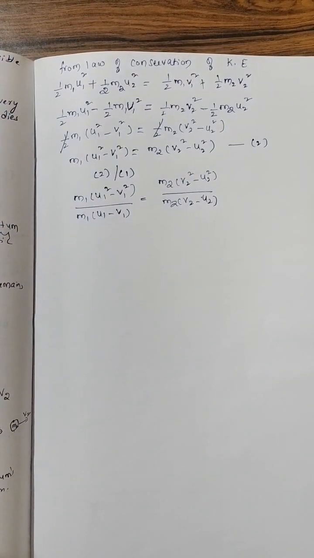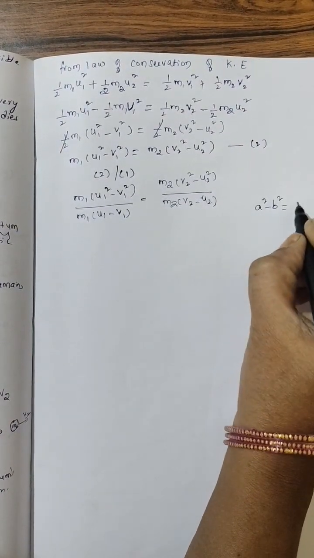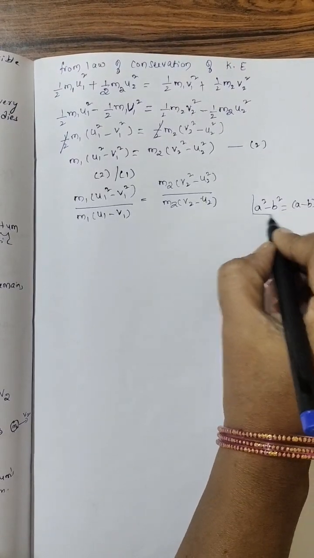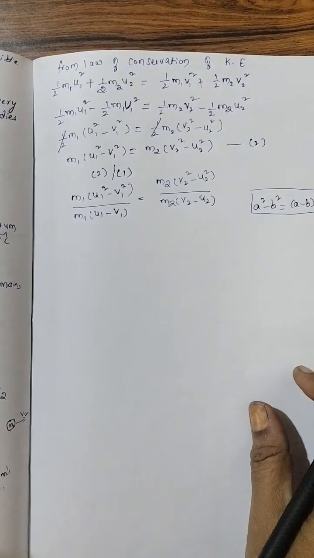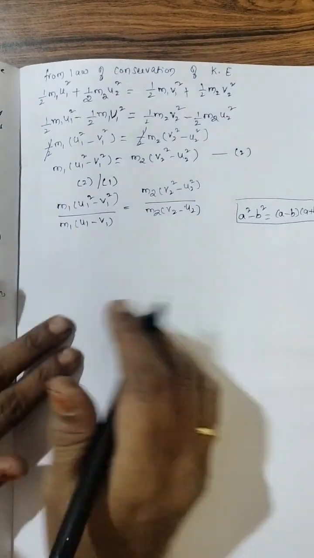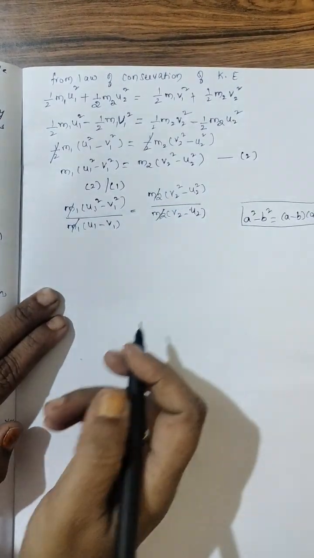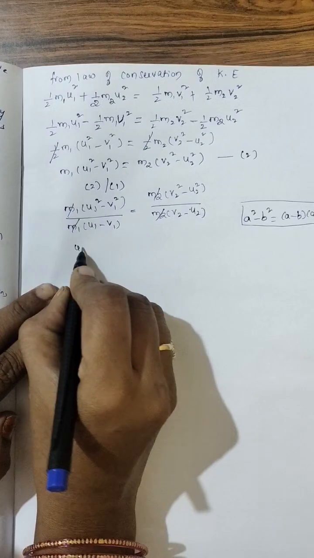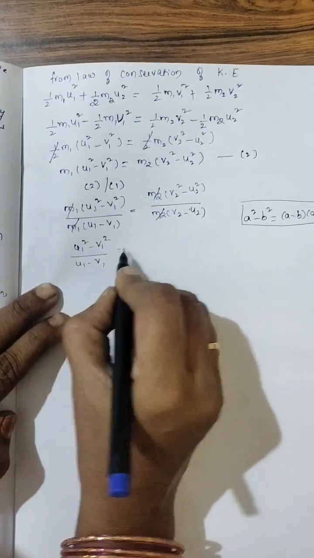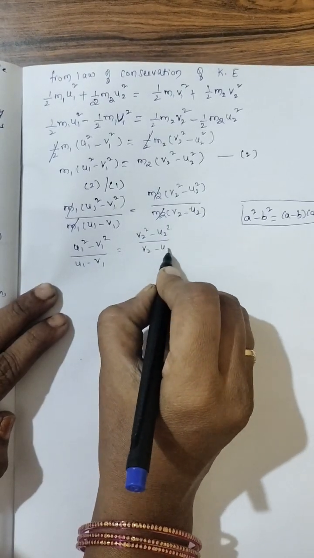Right? Clear? Now, in mathematics we have a² − b². We can write it as (a − b)(a + b). If you remember, no need of writing it in the exam. If you don't remember, just practice. In mathematics we have this formula, no? Here we are applying it. m1 strikes off, m2 strikes off. Now what remained? (u1² − v1²) by (u1 − v1), and (v2² − u2²) by (v2 − u2).